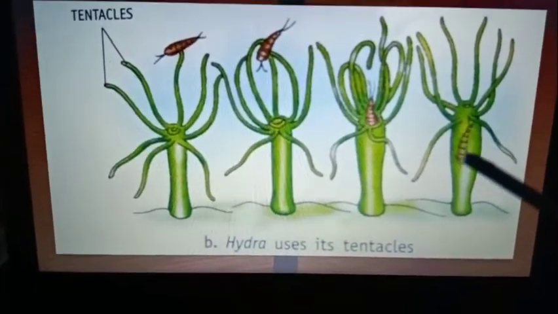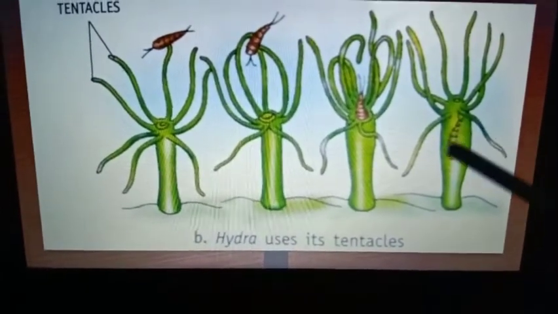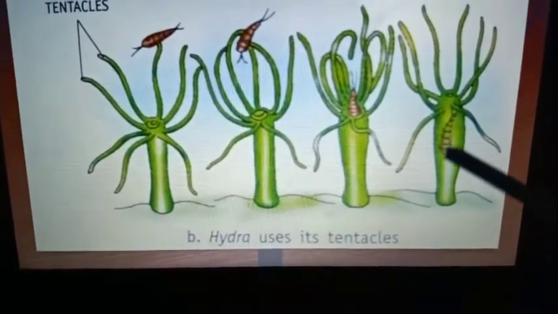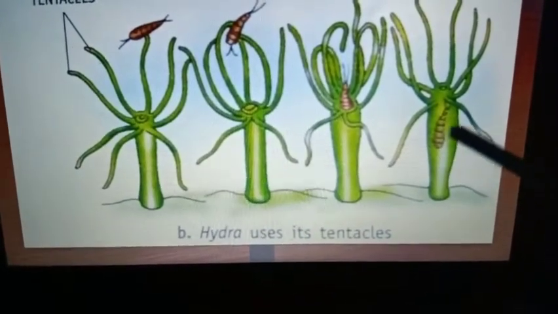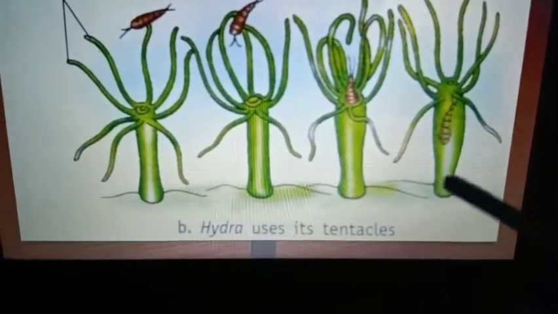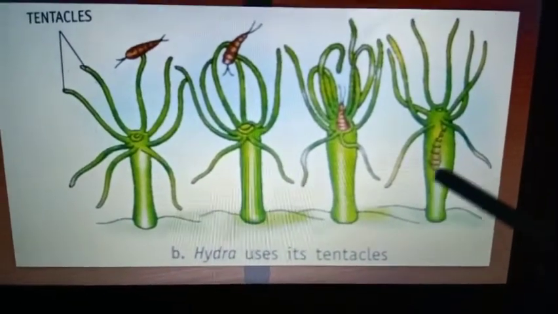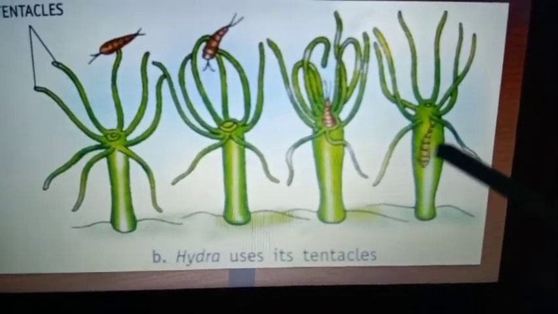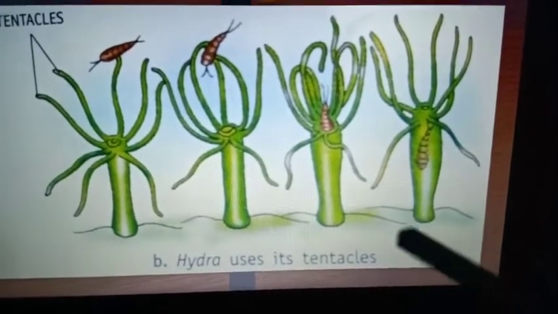inside the mouth, and inside the mouth the prey will be digested, as the walls of this hydra secrete some digestive juices. With the help of the digestive juices the animal will be digested, and the digested food will be absorbed by the cells present on the inside of the hydra and utilized, and energy will be provided, so that with the help of that energy, this hydra will carry out the life processes.